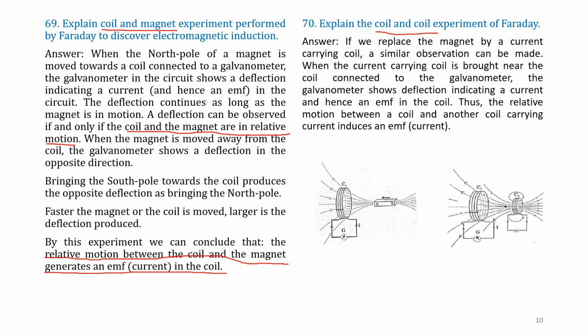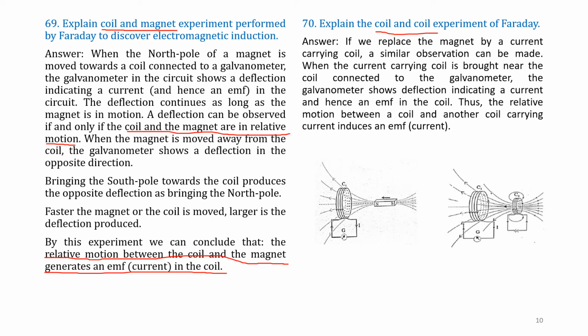Here in this question number 70, there are two coils. This is coil C1 and this is another coil C2. So for one coil C1 we are connecting a galvanometer as earlier, and in C2 we are connecting a potential and the current we are observing.